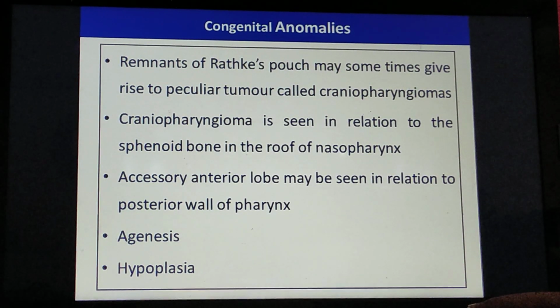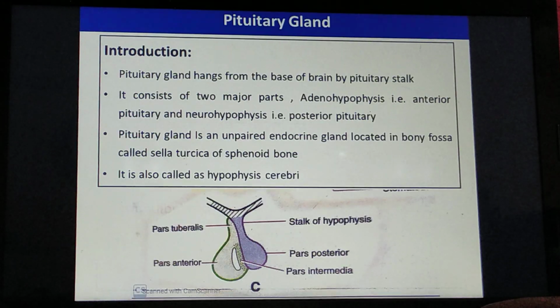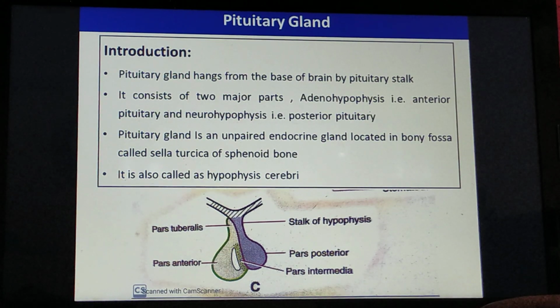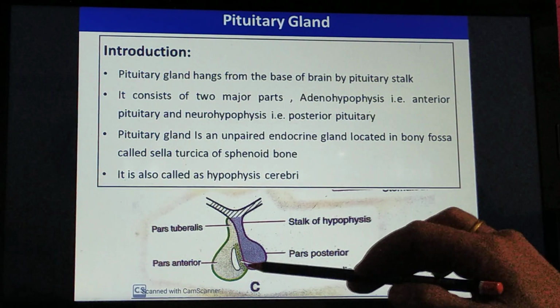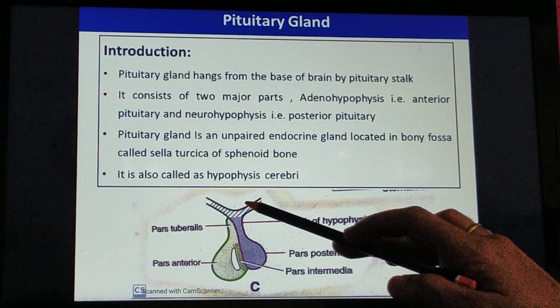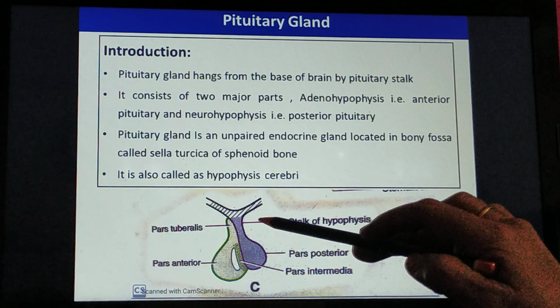Let us revise the gland shortly in 5 minutes. Now I told you the pituitary gland is the basic gland. It is a very important endocrine gland situated in the sella turcica of the sphenoid bone. It is also called hypophysis cerebri. It has pars anterior, pars posterior, and pars intermedia, which are attached to the infundibular stalk by pars tuberalis and the stalk of hypophysis cerebri.